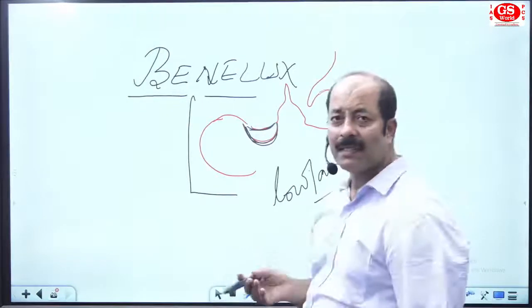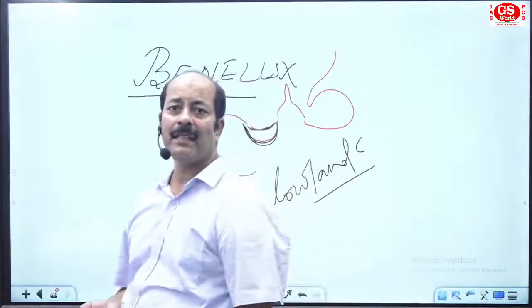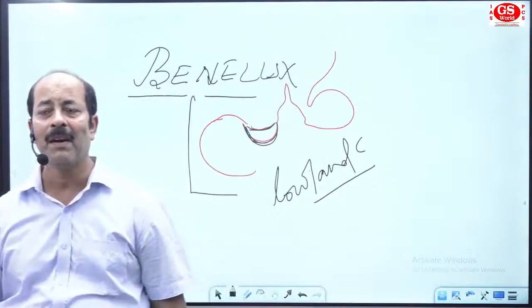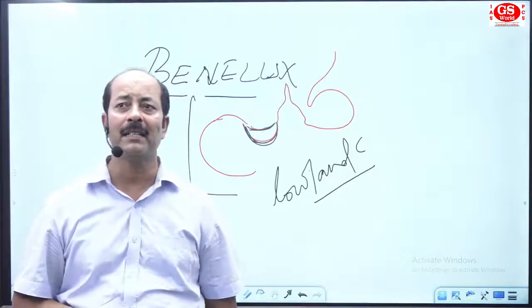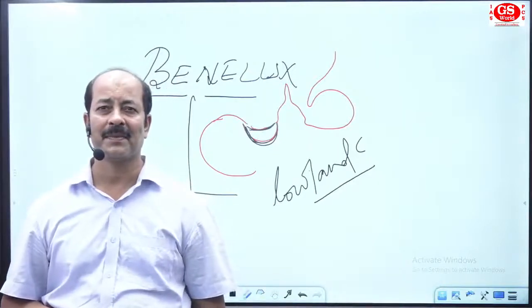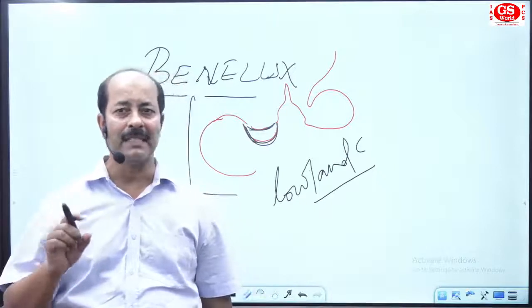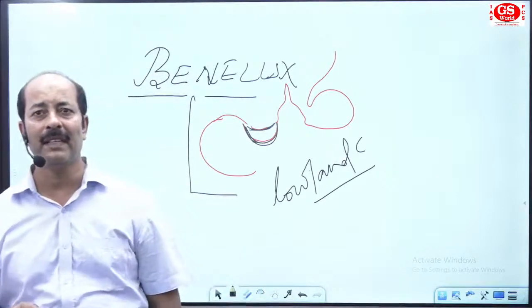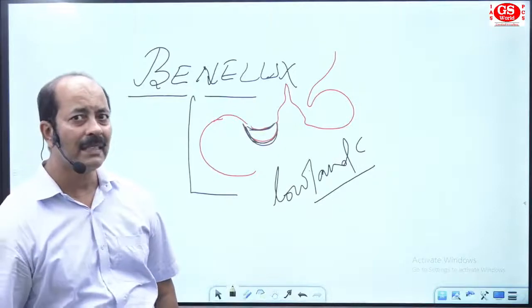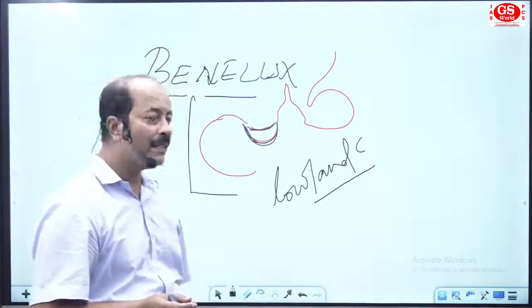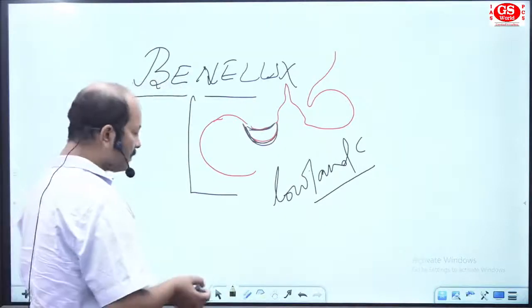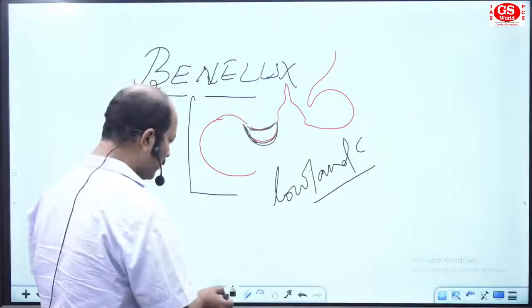So these areas are named lowland countries in the north of Europe, or you can say it is also named Benelux. Got it very clearly? So Benelux means BE for Belgium, NE for Netherlands, and Luxembourg, that is LUX. Got it clearly? Now see what European people have done so far.